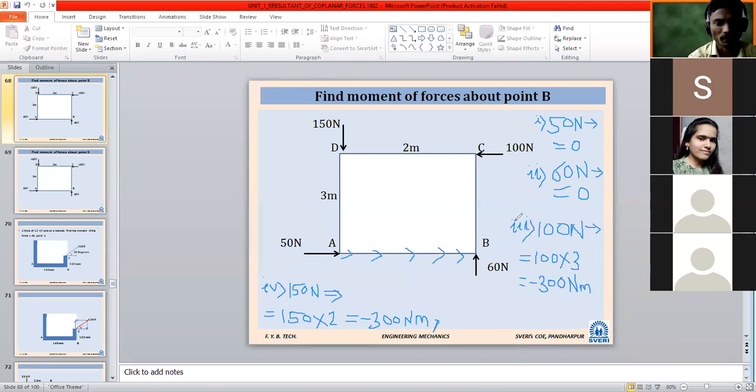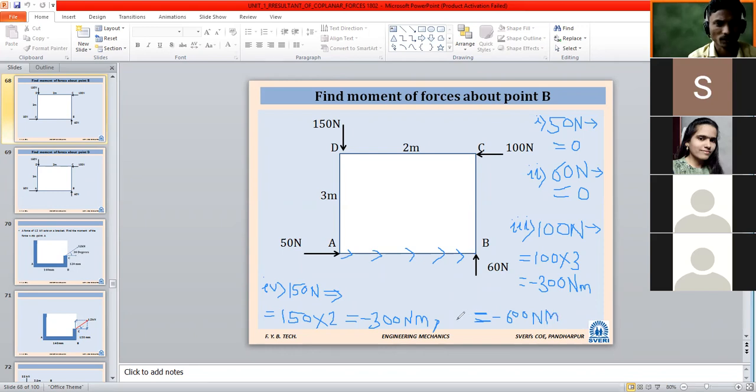So what will be the summation? Total moment is the summation of 1, 2, 3 and 4. Minus 600 Newton meter will be the answer at point B.